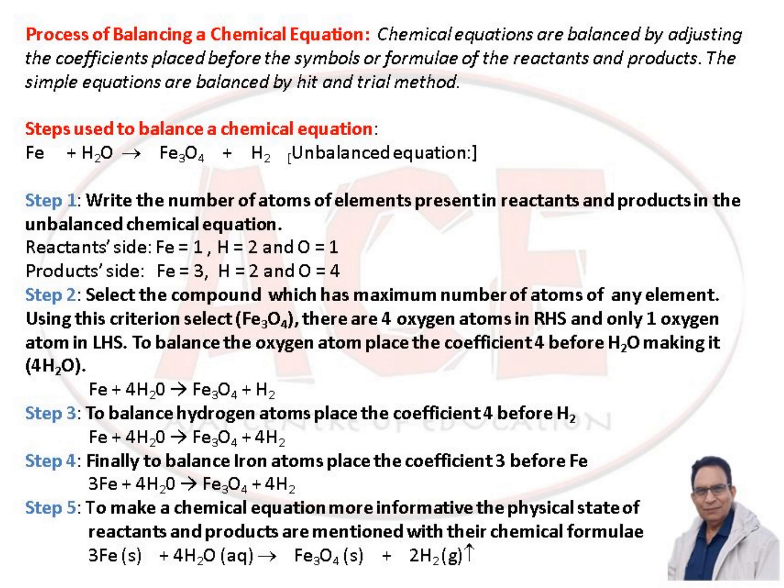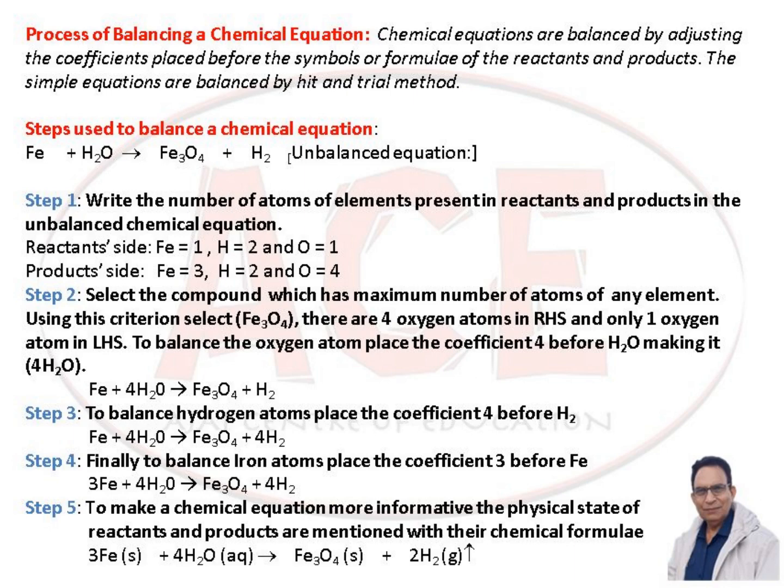Process of balancing a chemical equation. Chemical equations are balanced by adjusting the coefficients placed before the symbols or formulae of the reactants and products. The simple equations are balanced by the hit and trial method. There are different steps to balance a chemical equation. To learn how to balance an equation, let us take one example: Fe plus H2O gives Fe3O4 plus H2. It is an unbalanced equation.